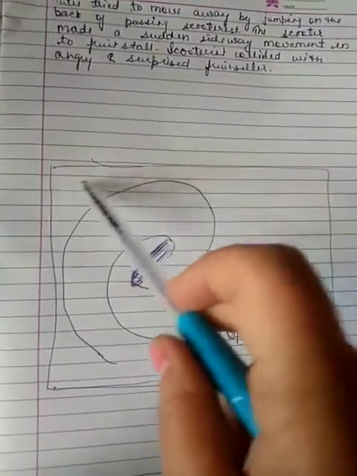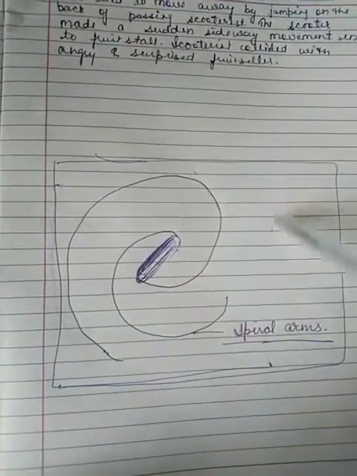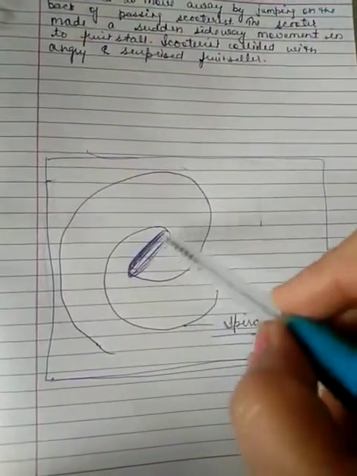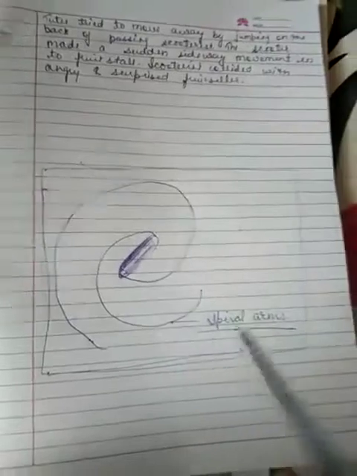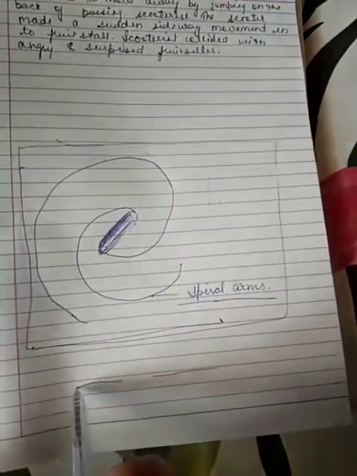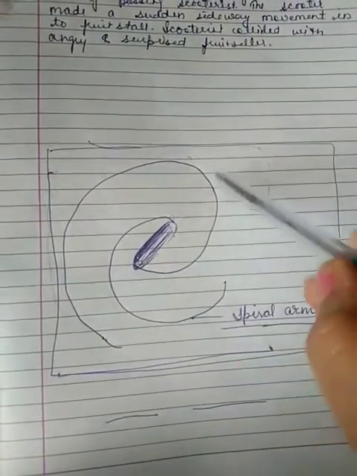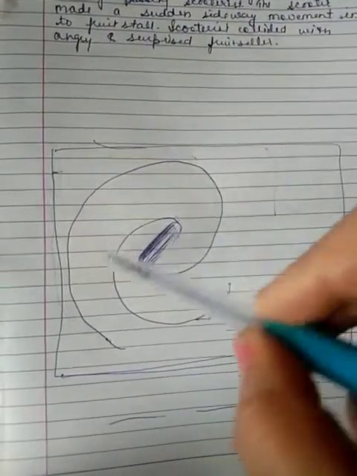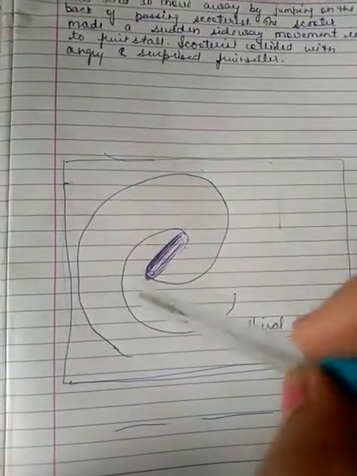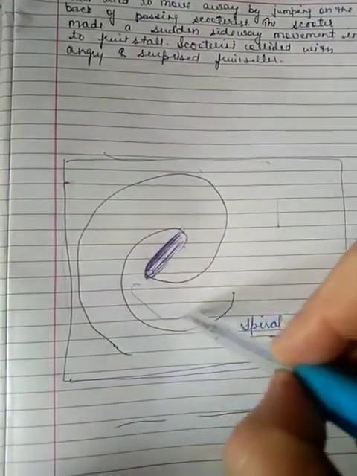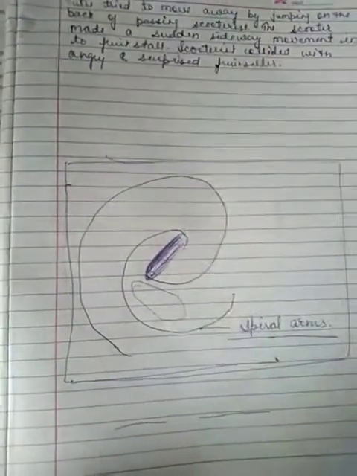So I have made a rough picture of that. Rough picture means you can see what kind of arms that is. This whole is Akash Ganga, Milky Way, and this is the inner part. It does not have straight arms. It has spiral arms, these kind of arms. These are the arms, and our solar system is located here somewhere, here in the Milky Way.